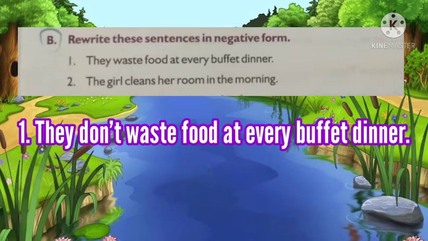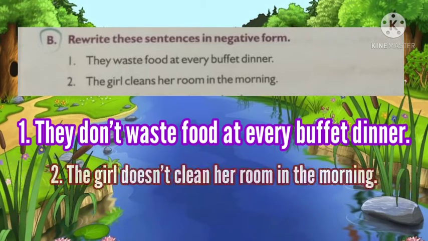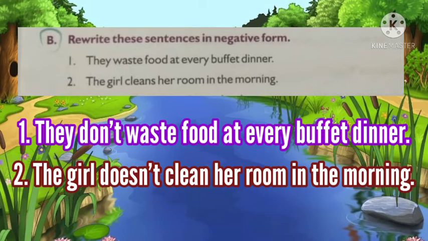Understood? One more example I'll tell you. The girl cleans her room in the morning. So what is the verb here? Cleans. Cleans ends with s. So does plus clean gives cleans. So what is the negative? Using what do we have to form the negative? Does. Doesn't. The girl doesn't clean her room in the morning.